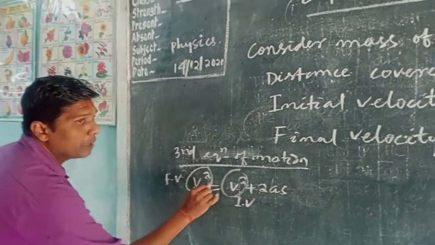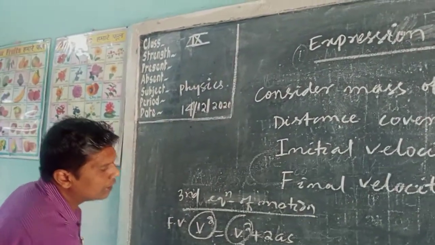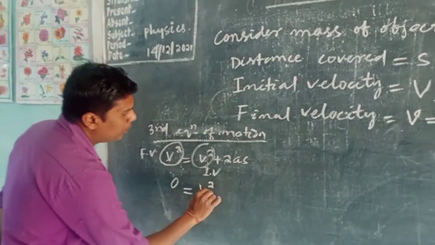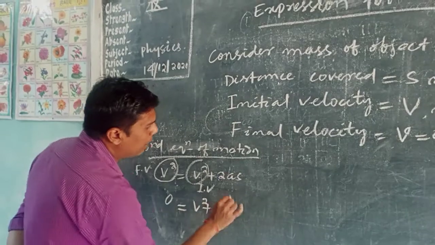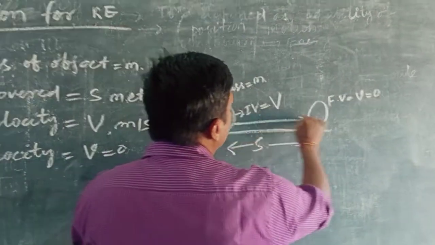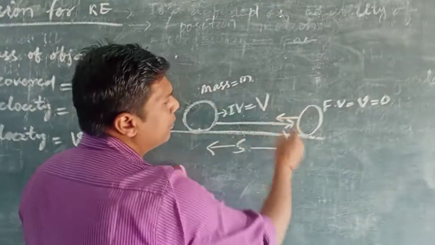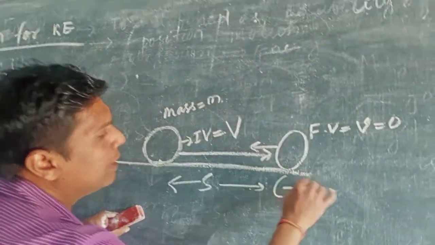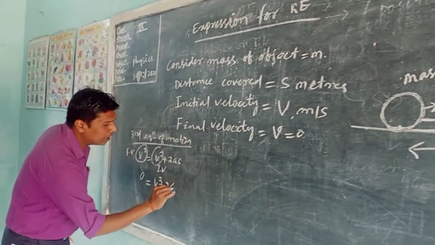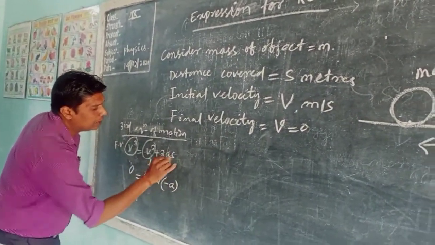So in this case, the final velocity is 0. 0 is equal to v square plus 2 into a. A means acceleration, and because this object is going to stop here, the acceleration is minus a. Therefore we can write minus a into s.